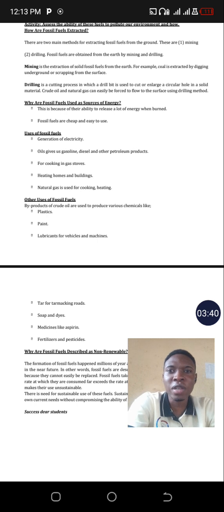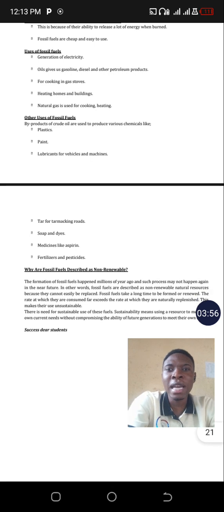Other uses come from the byproducts after extraction of the desired products. They can be used in various chemicals like plastics, in painting, in lubricating, making soaps and dyes, in medicine, in fertilizers, and so on.